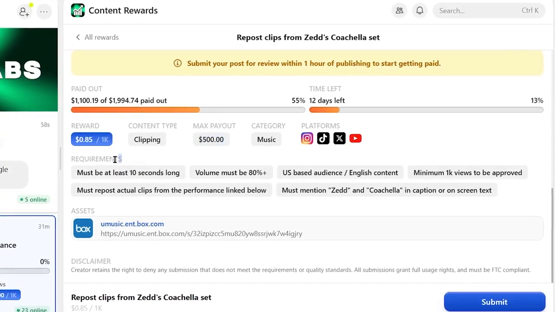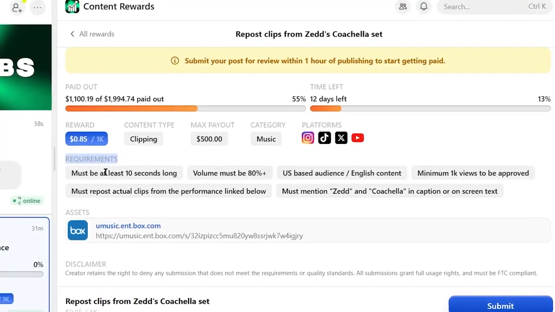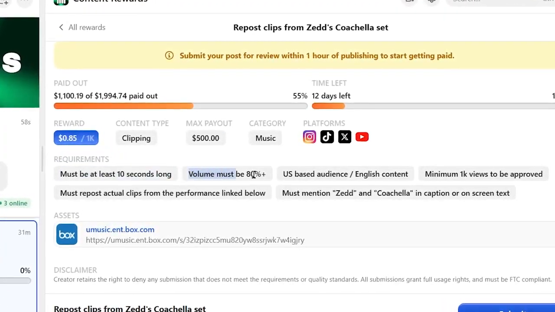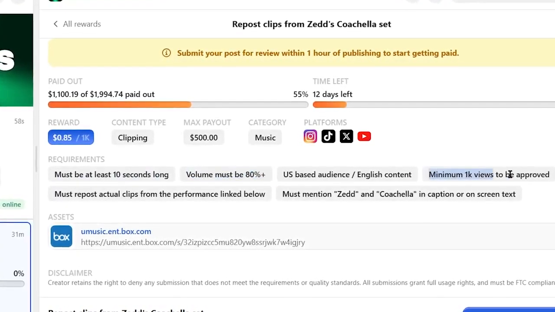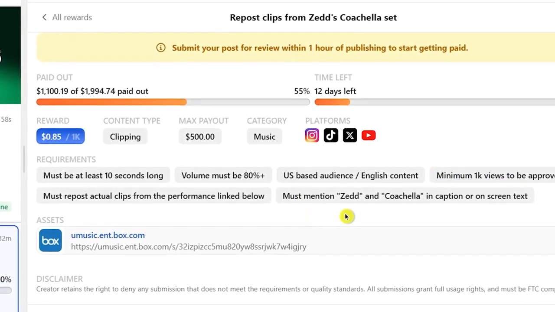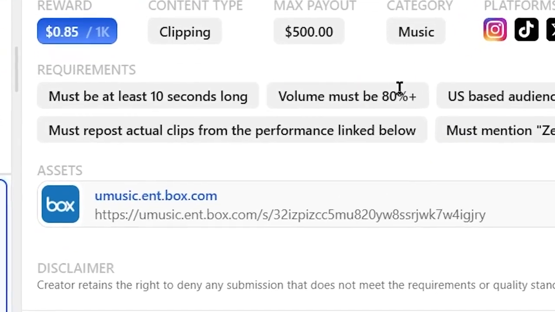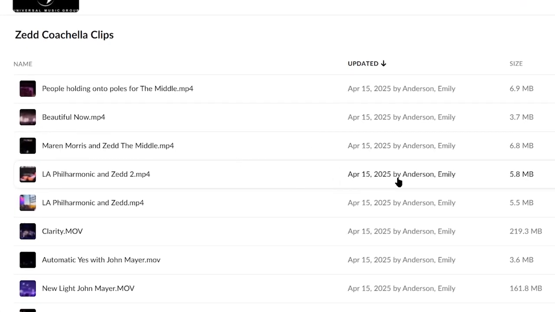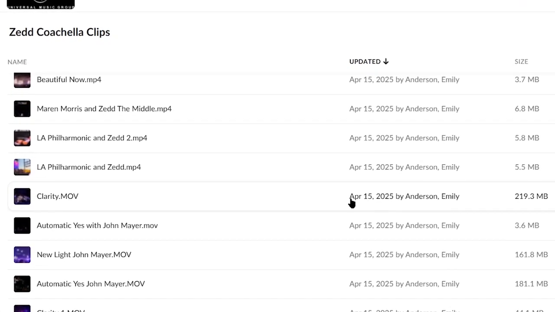Plus, make sure you comply with the other important requirements mentioned in the requirements section over here, such as your video must be 10 seconds long, volume must be 80% plus, minimum 1,000 views on your video to be approved, etc. Once you read all these requirements and understand what you need to do, here you will get assets to promote, so just click on it and you will be taken to this page where you can find different clips of their concert at Coachella.